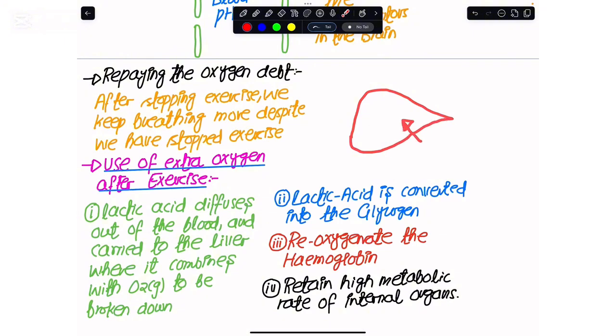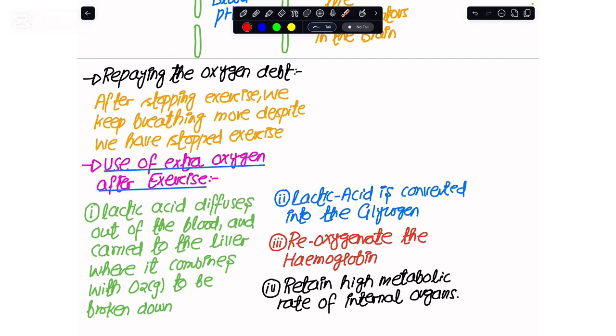One thing would be that this lactic acid would be used in aerobic respiration. And my body also has an ability to convert the lactic acid into a complex sugar, and that is glycogen. So this is how we are repaying the oxygen debt that was created at the start of the exercise, where my heart rate and breathing rate were taking some time to reach their maximum rate.